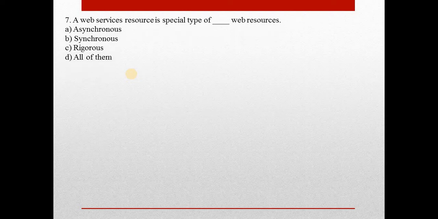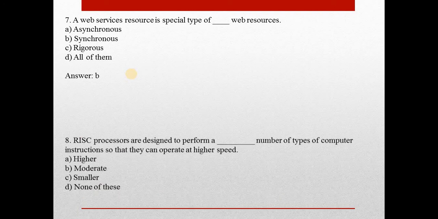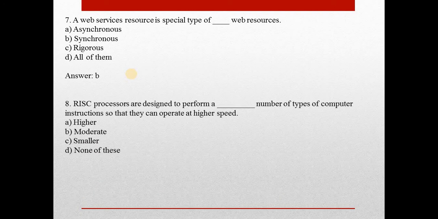Let's move to question 7. A web services resource is a special type of dash web resource. Answer is B, synchronous web resources. Eighth question, RISC processors are designed to perform a dash number of types of computer instructions so that they can operate at higher speed. Answer is C, smaller.